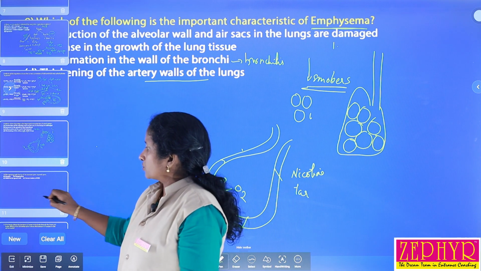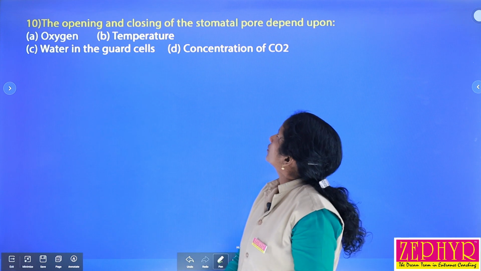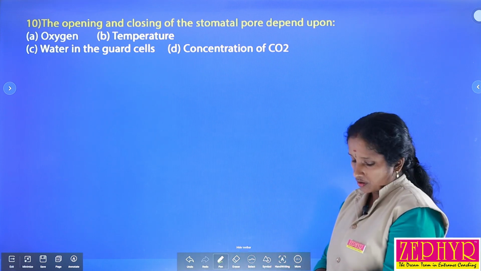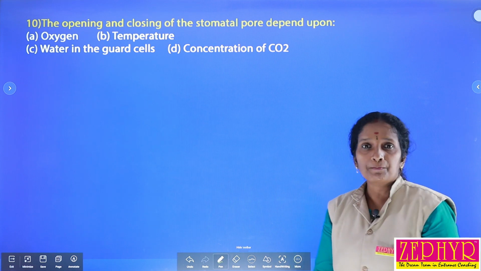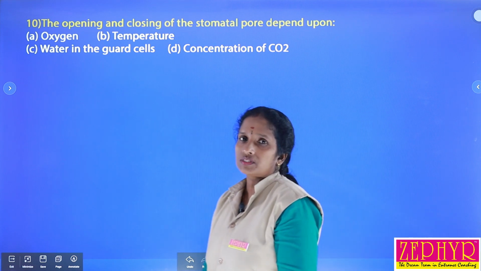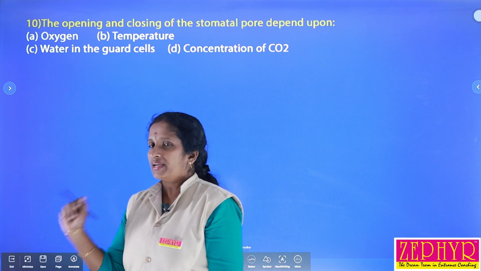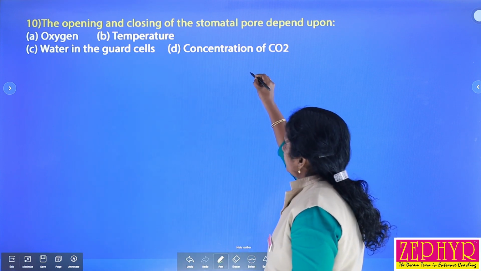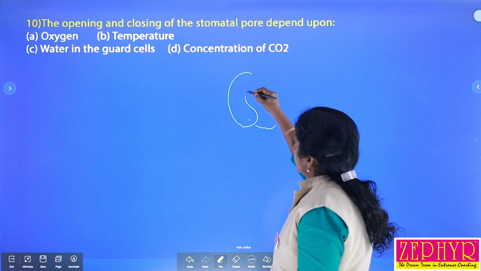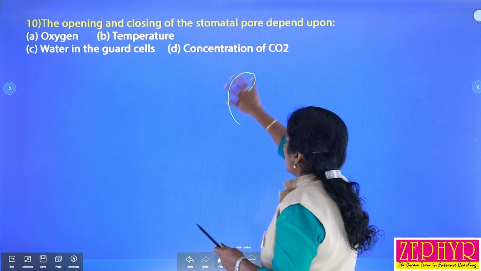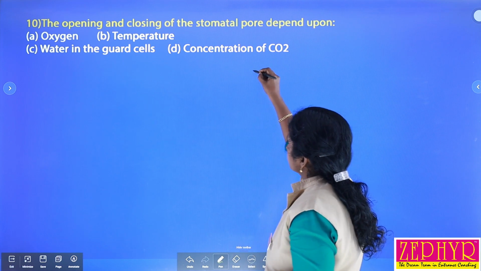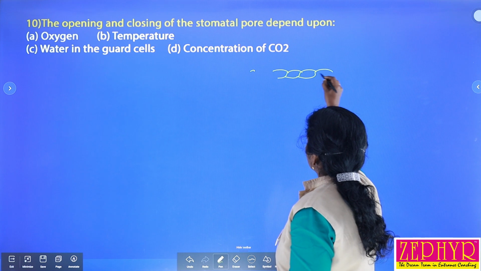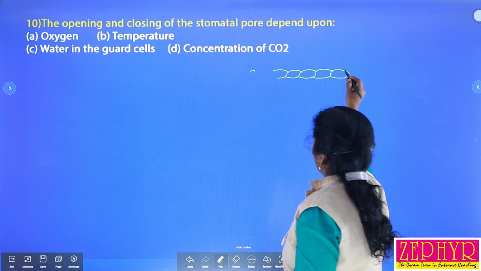And the next question is related to plants. The opening and closing of the stomatal pore depends on what? So what is meant by stomata? Stomata are the openings found in the epidermis, the outer side of the leaf. When we observe the structure of a leaf, this is the upper epidermis.